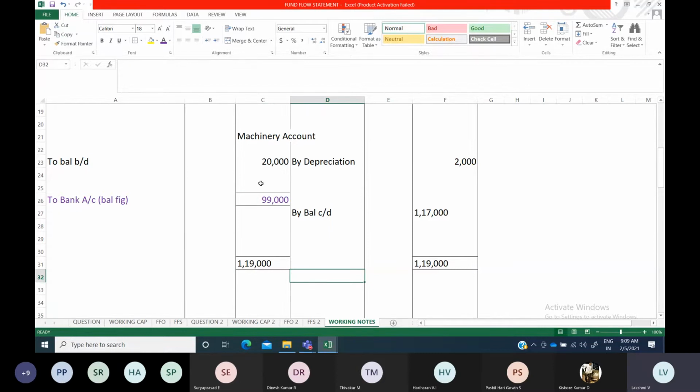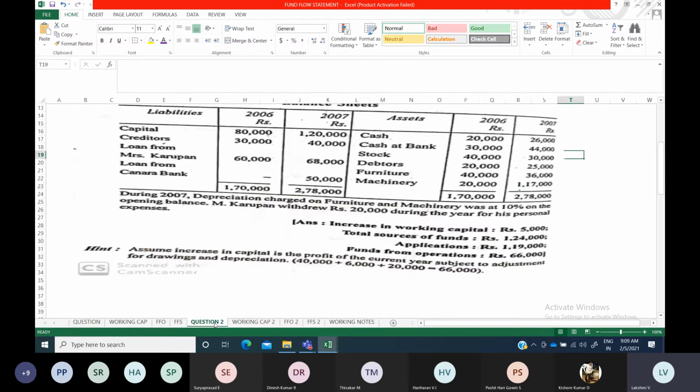If suppose this side has the higher amount and this side the lower amount, it means you will get the balancing figure on the credit side, so then it will become a sale. Sale means you will take it to source of funds. Purchase means you will take it to application of funds. So this amount will go to the application of funds in the fund flow statement. Like this, you have to prepare the concerned asset account, in case you are going to have any depreciation in your additional information.